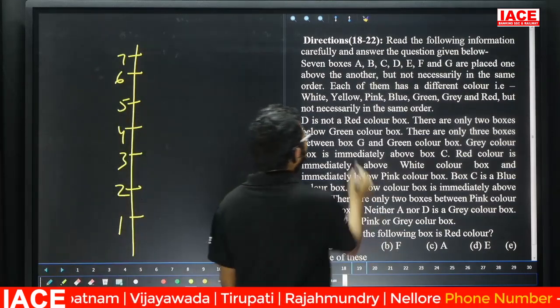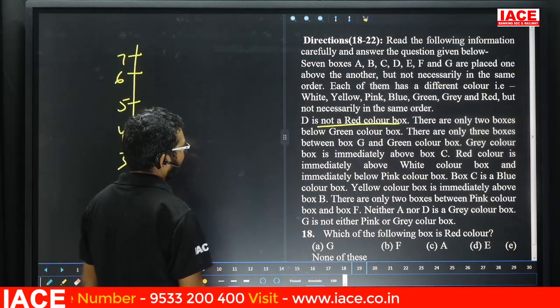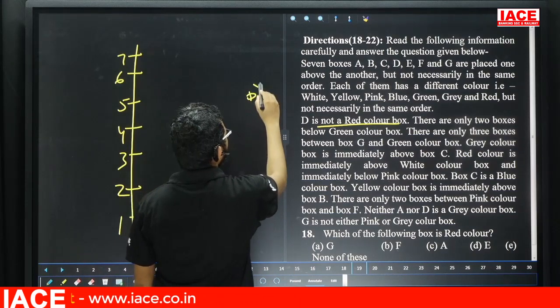Yes, leave it. D is not a red color. Yes, friends, check here. The next one is what? D is not a red color. Leave it. Next one. See here. They mentioned D is not a red color.